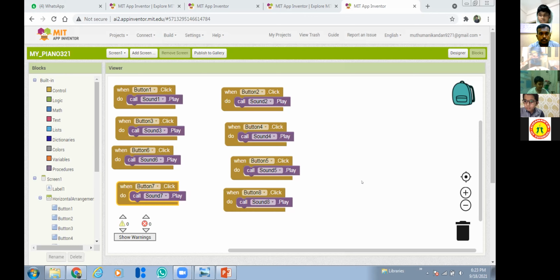It's asking some code. Yeah, the MIT AI2 Companion. You have to download that app on your mobile.